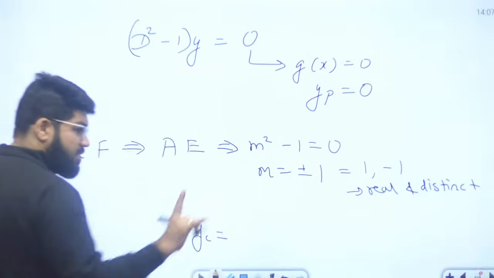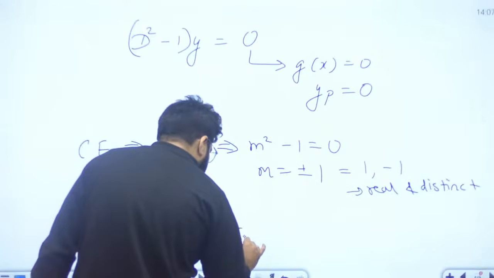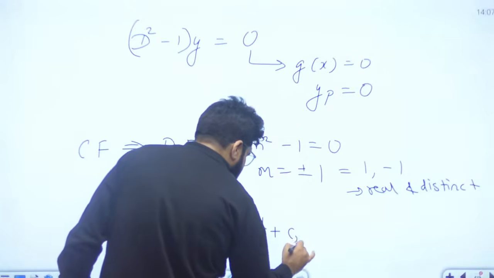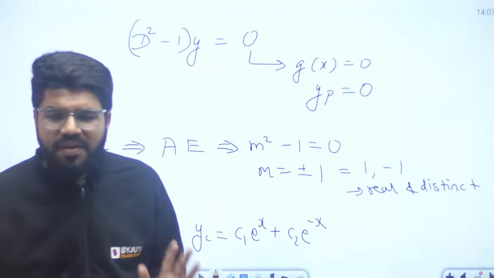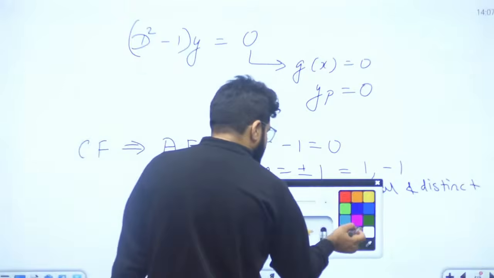So what is the complementary function? Now one precaution. The complementary function is C1 e power m1 x plus C2 e power m2 x. I have written this, and I will write down one more thing here.